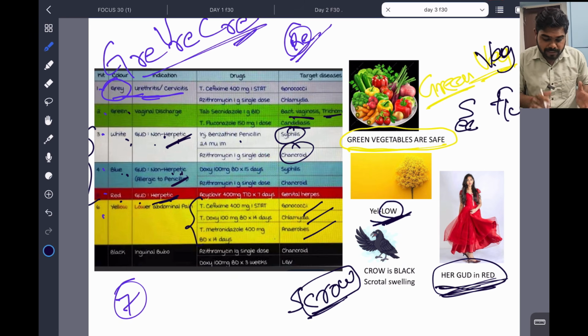So now you come and see this color, which is very important. Gray: urethritis, cervicitis, clear. And green, vegetables are safe. Green: vaginosis, vaginal discharge, safe. Secnidazole and fluconazole, very important. Okay.